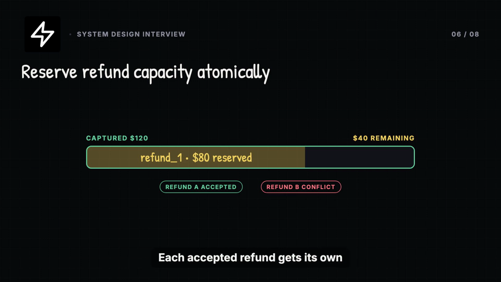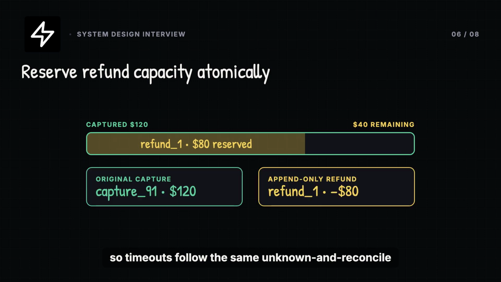Each accepted refund gets its own idempotency record and stable processor operation, so timeouts follow the same unknown and reconcile path as capture. The invariant is simple. Completed refunds plus active refund reservations never exceed the captured amount. We append refund journal entries. We do not rewrite the original capture. That keeps the financial history explainable.